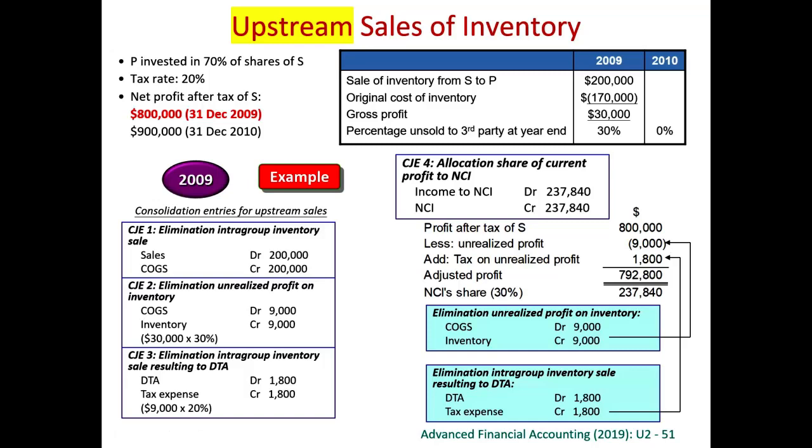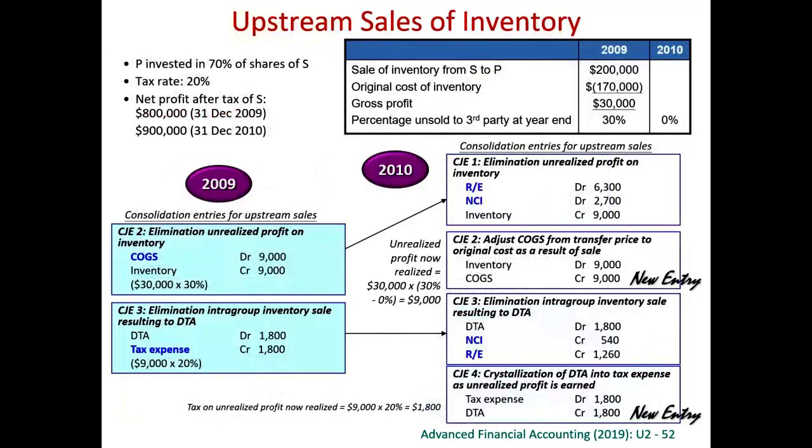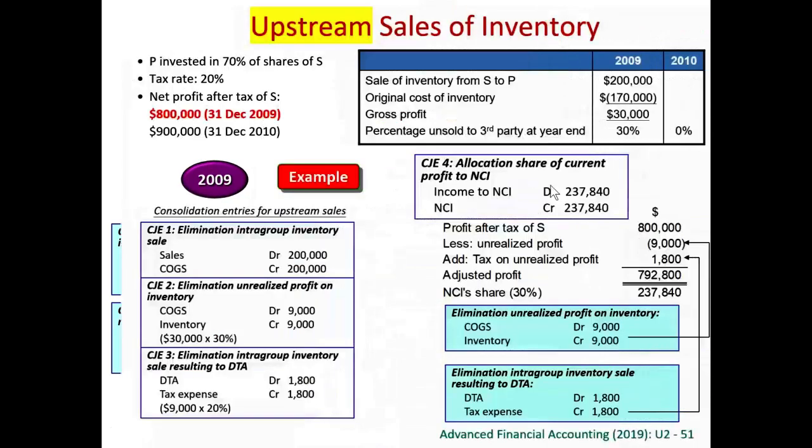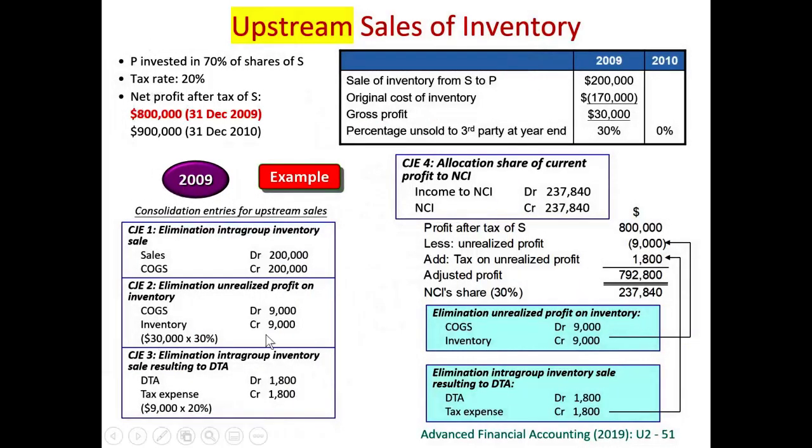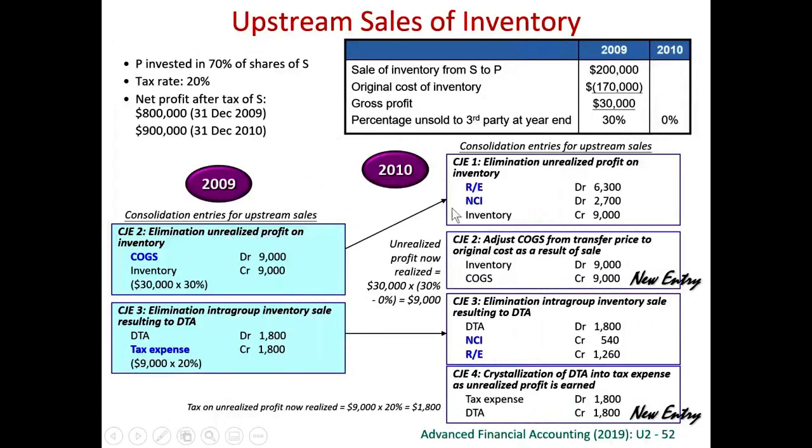This is for 2009. Now it is 2010. One year after, strictly speaking, I have to repeat this journal entry as a consolidation accountant. On consolidation, I will repeat. I don't repeat the first journal entry, but I need to repeat the second one because there will be a one-sided effect on the retained earnings. So I debit retained earnings and credit inventory.